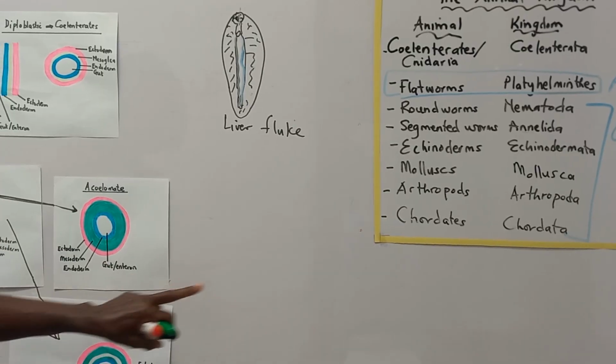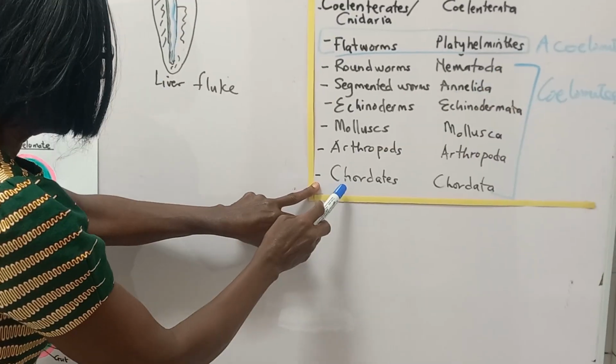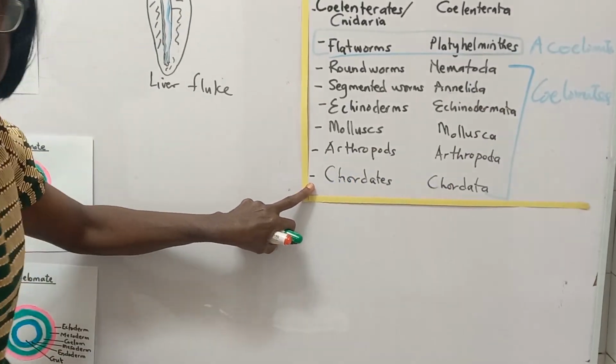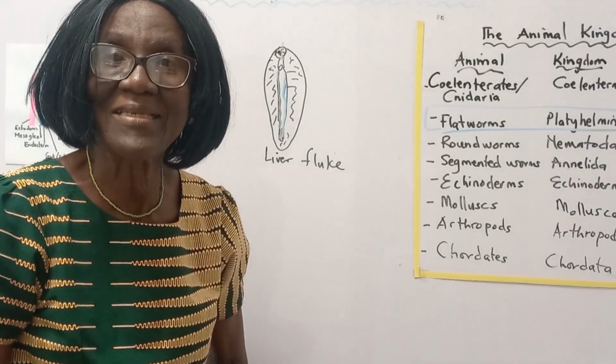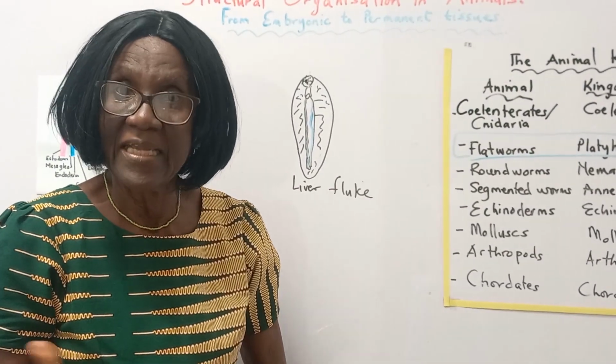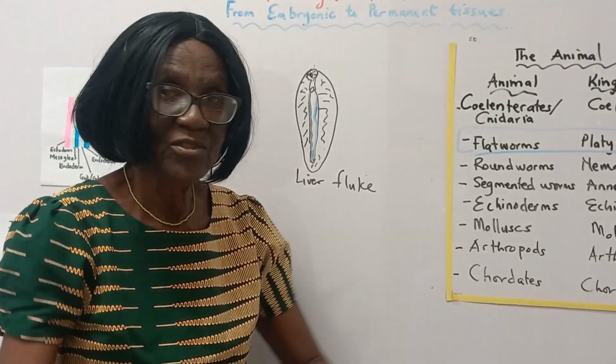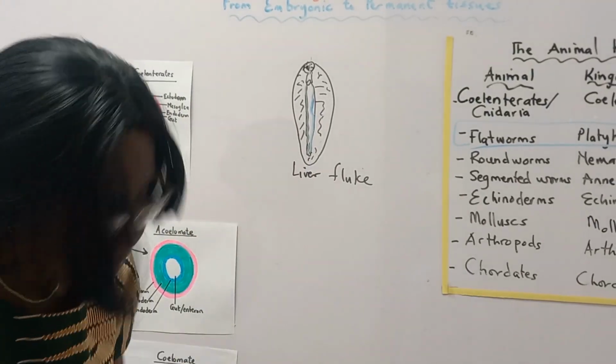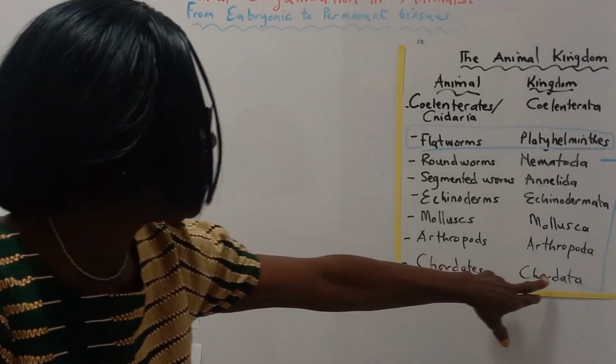Now we are going to look at the coelomates, and we are looking at chordates, because in subsequent lessons we are going to look at the chordate, the toad, and the guinea pig or the rat, and do a dissection of it. Now, what animals form the chordates?